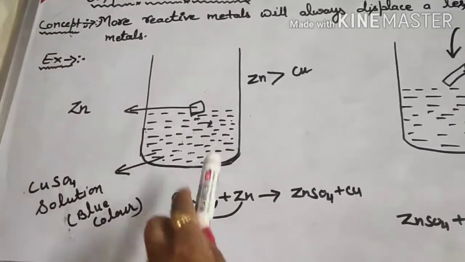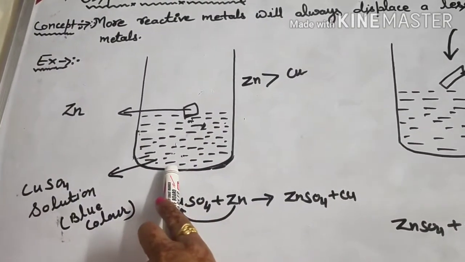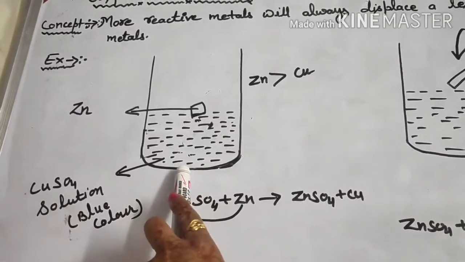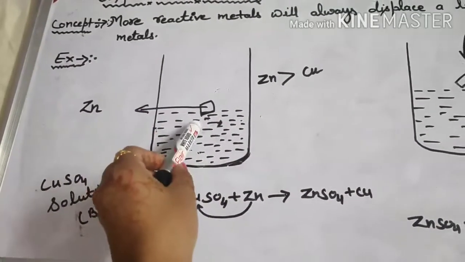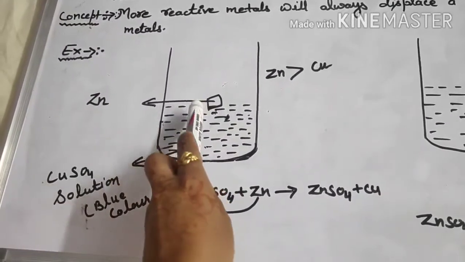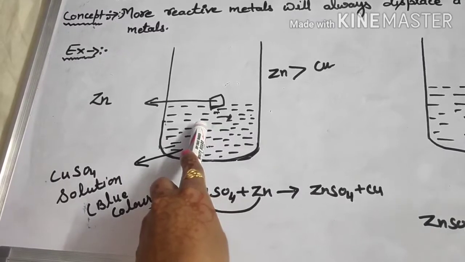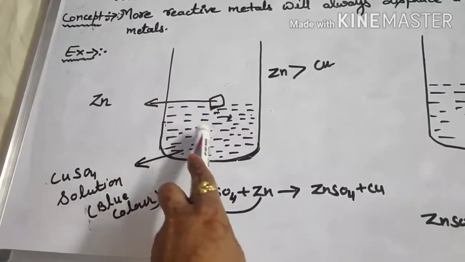I am giving you another example of displacement reaction. Again you have the same copper sulfate solution, and now instead of iron you put zinc. You put a small piece of zinc in copper sulfate solution, and you see that after some time the color changes.